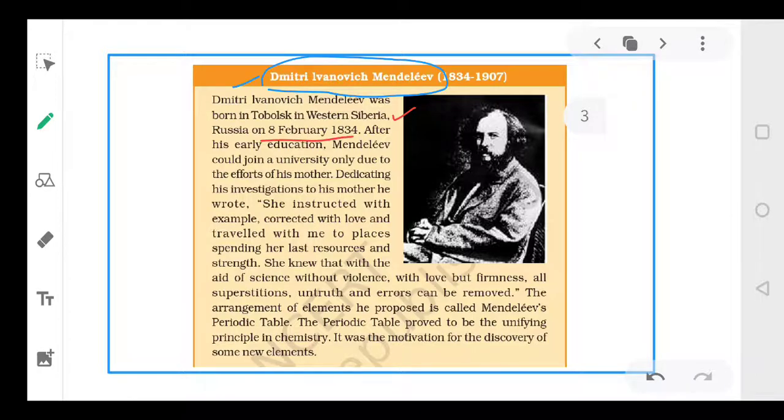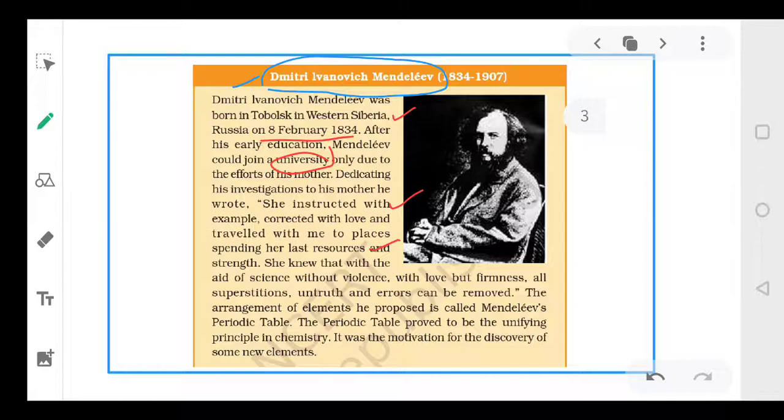Once he completed his early education, he joined a university, and his education was supported by his mother. She once wrote, she instructed with an example, corrected with love, and traveled with me to places, spending her last resources and strength.